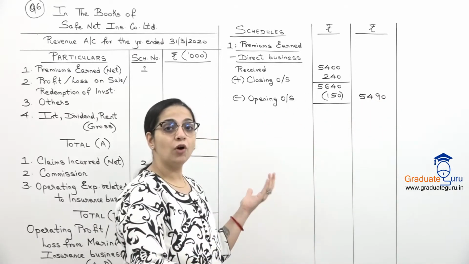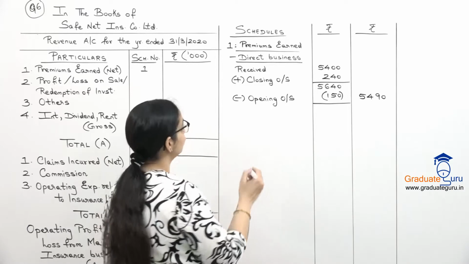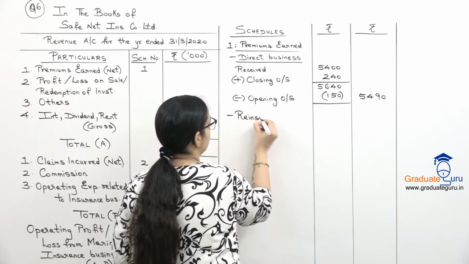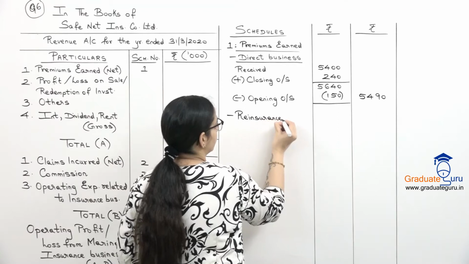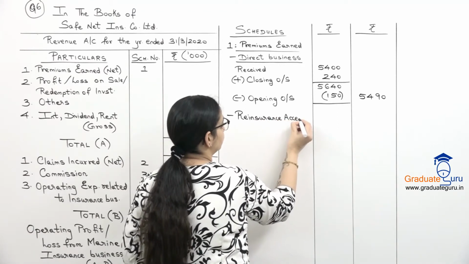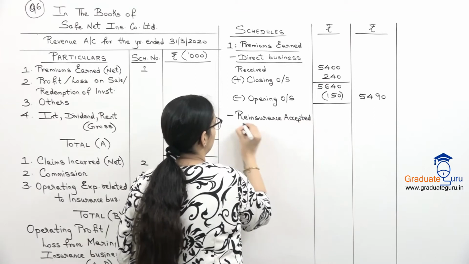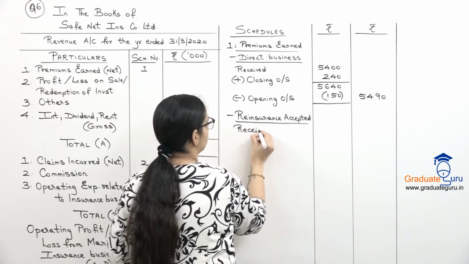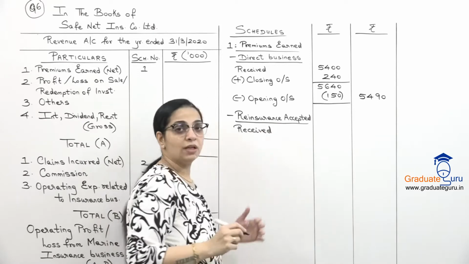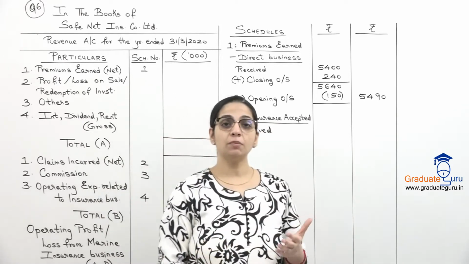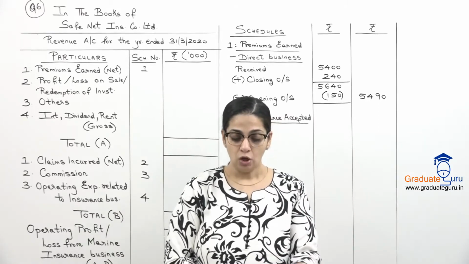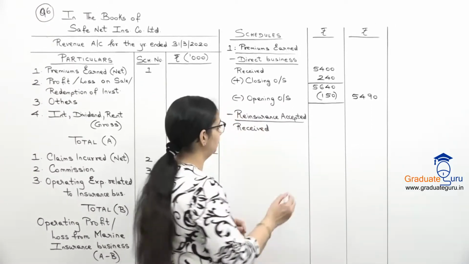Same way we will do for insurance accepted, that is reinsurance accepted. So, reinsurance accepted, और वहाँ भी first we will take received. So, in the reinsurance column, जो premiums received के सामने amount है, that is for reinsurance accepted. So, that is 570.